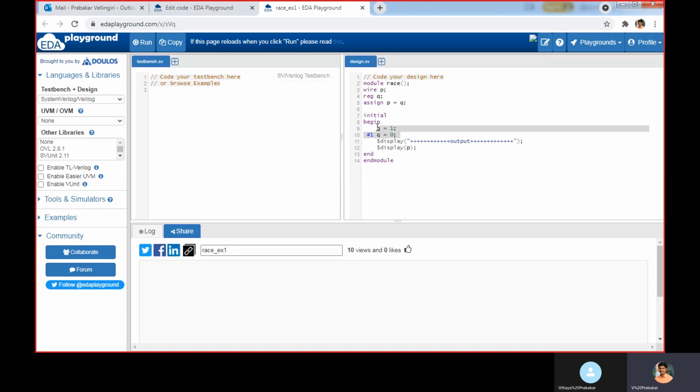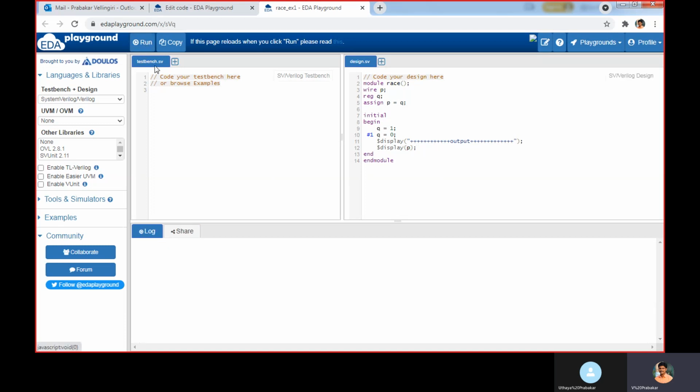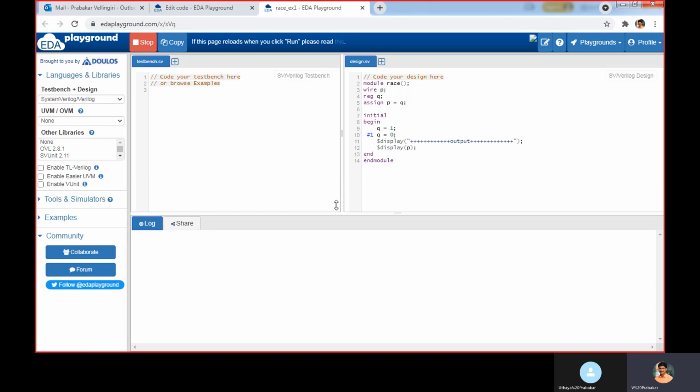Here we are assigning the q value. When the q value varies, it will update the p value because we are mentioning assign p equal to q. It is a continuous assignment, so whenever there is a change in q, it will automatically update. Here we are going to print the p value. Now what value are we expecting?